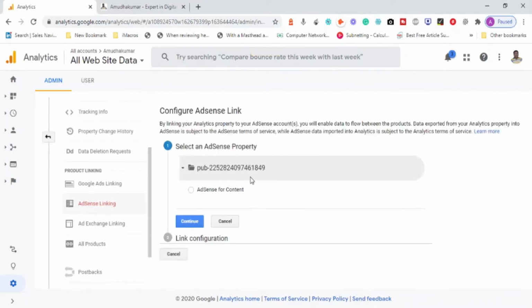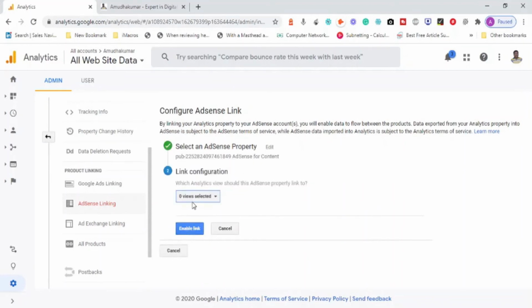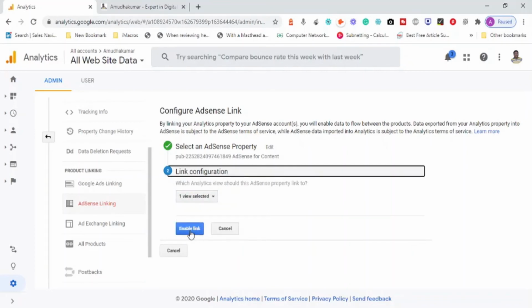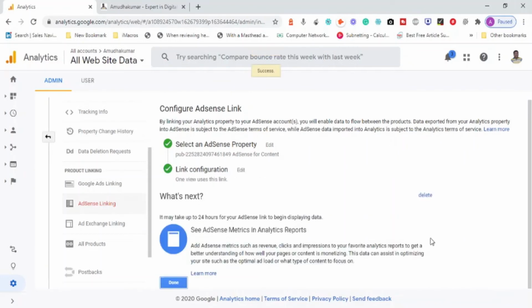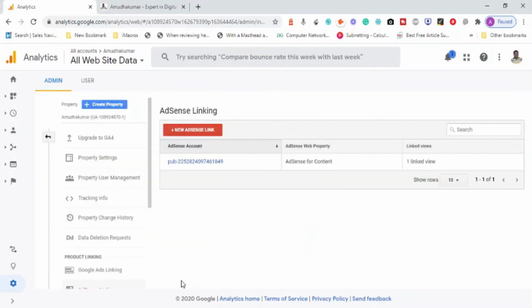Okay, so publisher ID. Okay, AdSense for content. Let me continue. Okay, zero view selected. Link view. It will be all website data. One view selected and enable link. Actually, I don't display Google AdSense on my amudakumar.com website, so there is no use of actually doing this, but still, just to demonstrate to you how to link the Google AdSense account. Now it is linked.